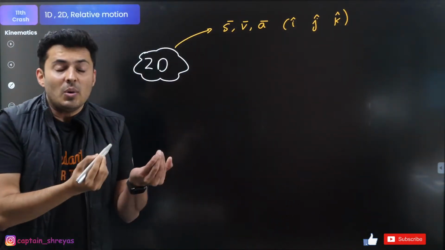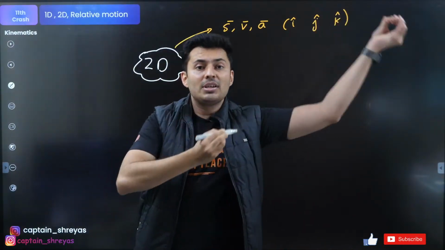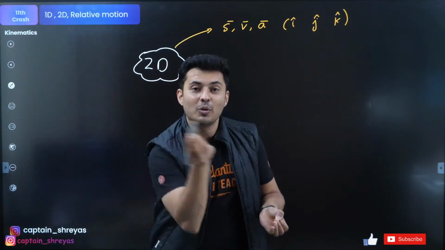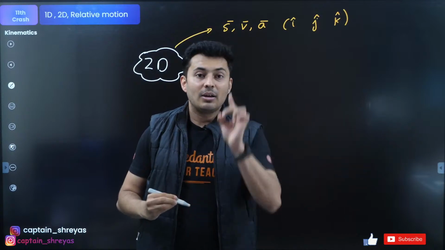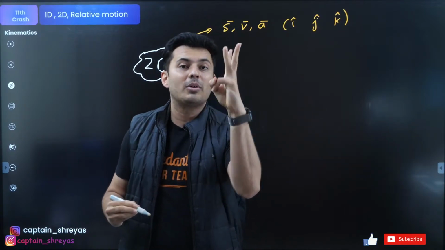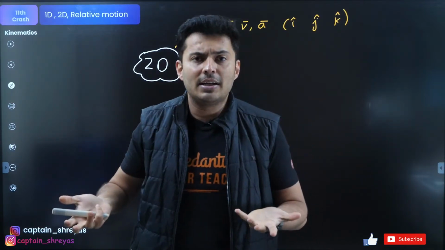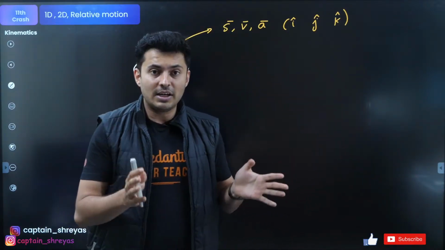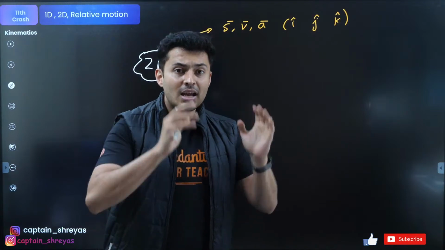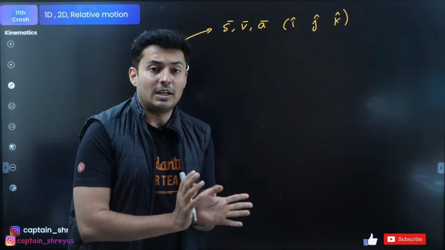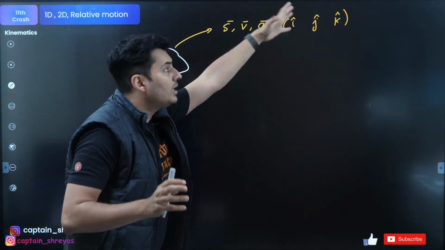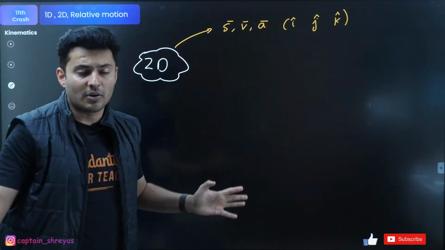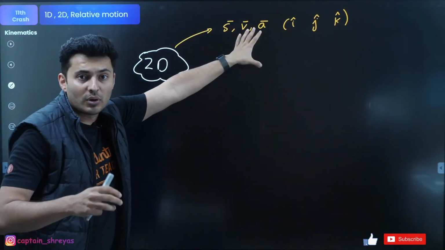Remember, when a particle is going in 2D, the X component, the Y component, Z component, 3 components can change, or if it is in 3D, that is. So velocity can have 3 components if it is 3D. If it is 2D, then 2 components. If acceleration is there, it will also have X, Y and Z. So accordingly, you need to find the individual components. That's what you need to focus on.